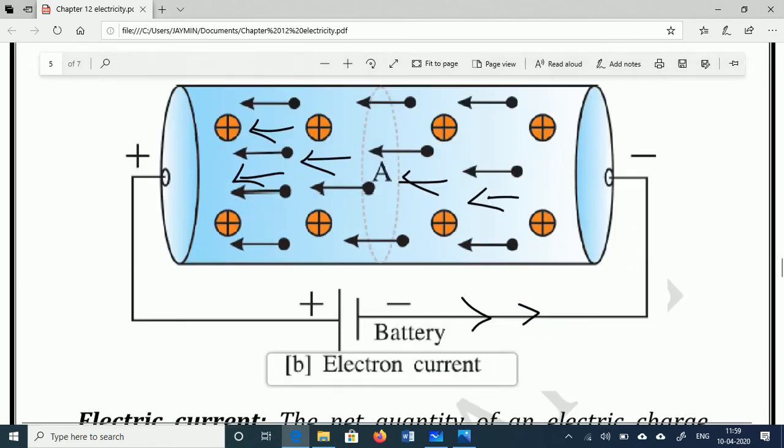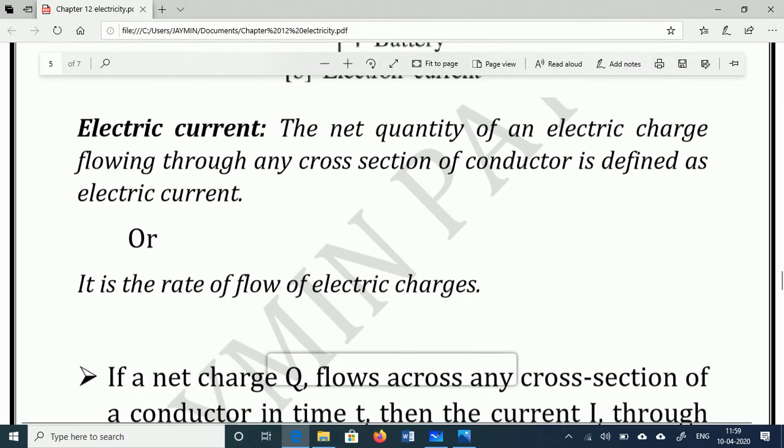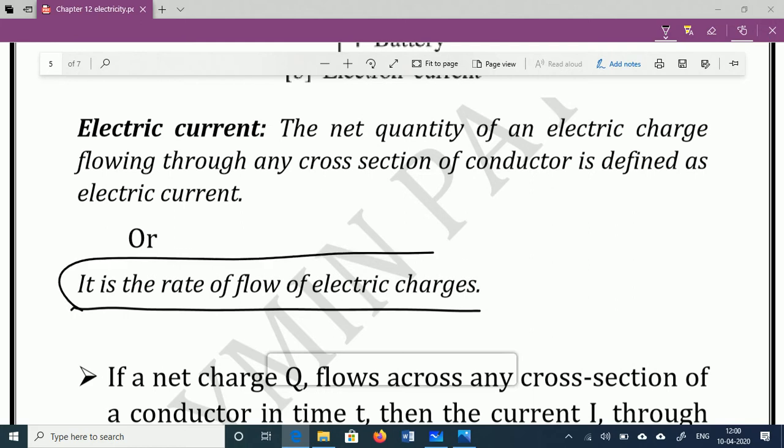Okay, so here you come to know how the current is going to be produced. If we talk about the simple definition of current, it is the rate of flow of electric charge. Why? Because the electron is going to move and the electron possesses charge. So the rate of flow of electric charge is called electric current. It is a very simple definition of electric current.